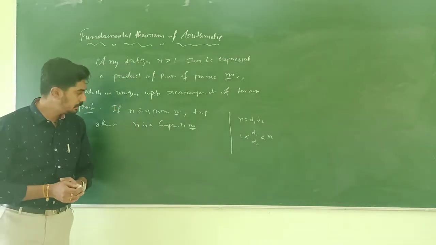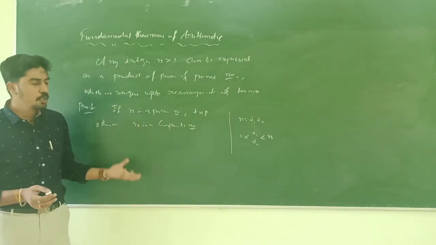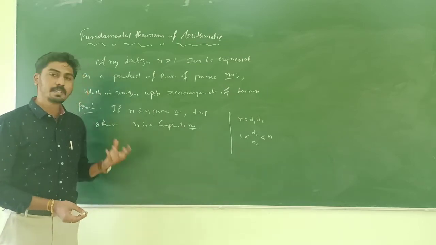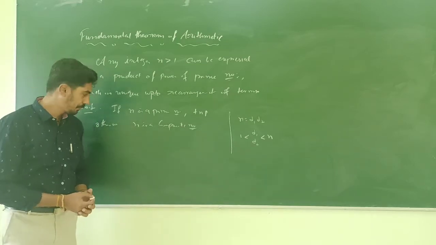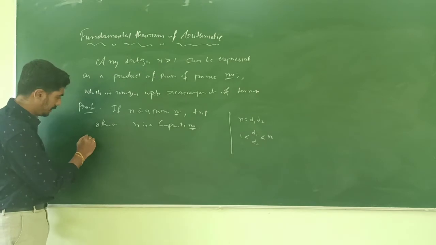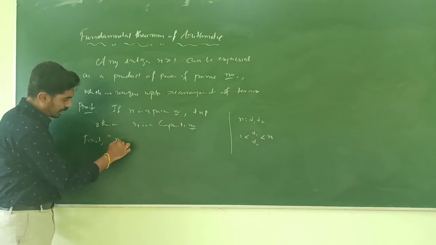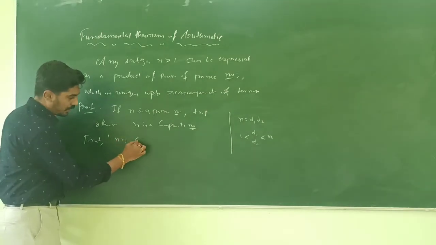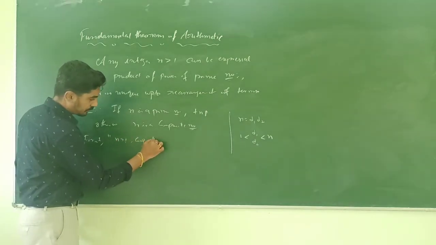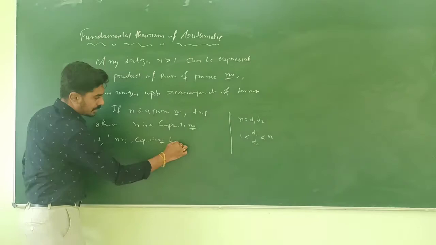First we show that any composite number has a prime factor. First we show that n greater than 1, a composite number, has a prime factor.